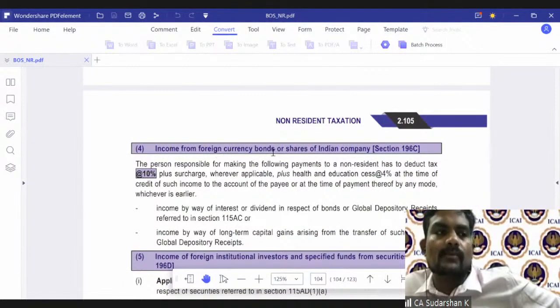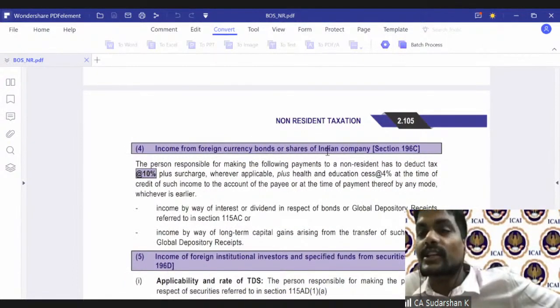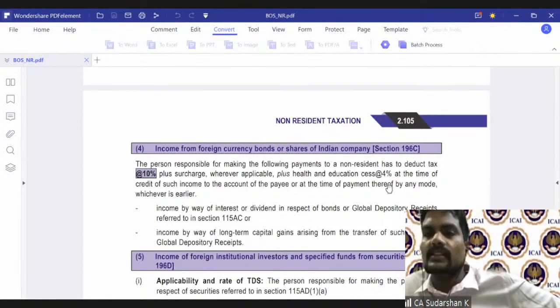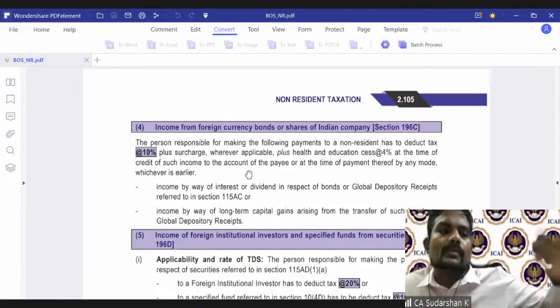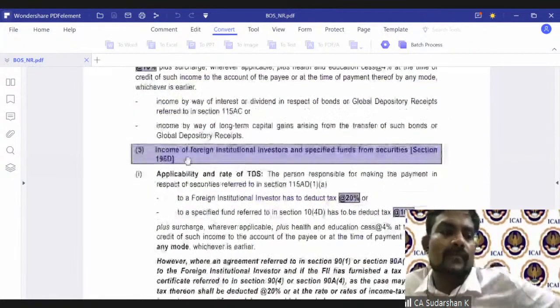196C, if you see, income from foreign currency bonds issued by an Indian company, in order to encourage foreign institutional investors to come and invest. So you have to give them a lesser rate to attract them. So it comes at only 10%. So these are those kind of situations.